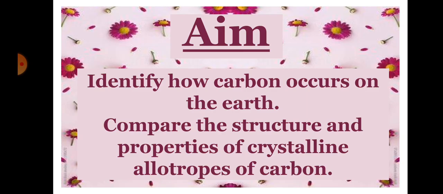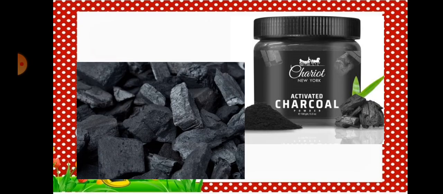The aim of our class is to identify how carbon occurs on the earth, and we will also compare the structure and properties of crystalline allotropes of carbon. So let's start our class.